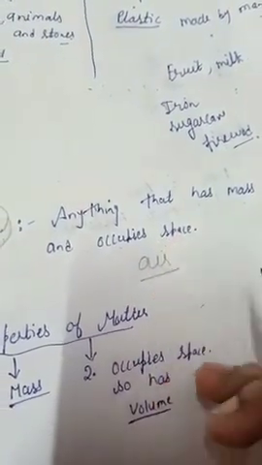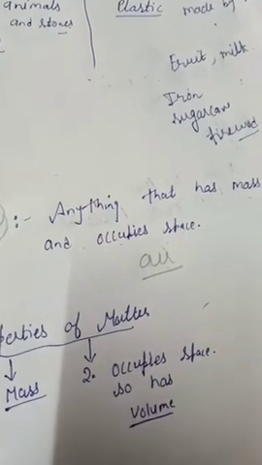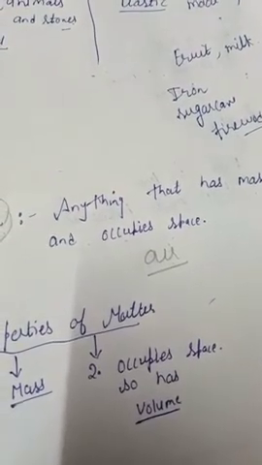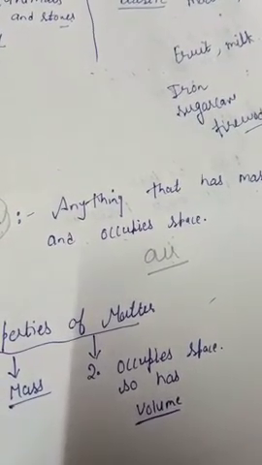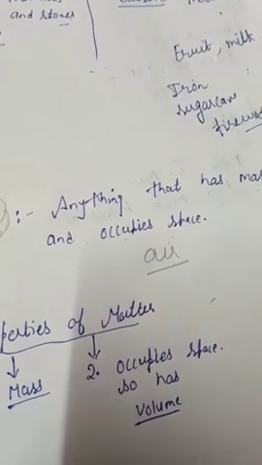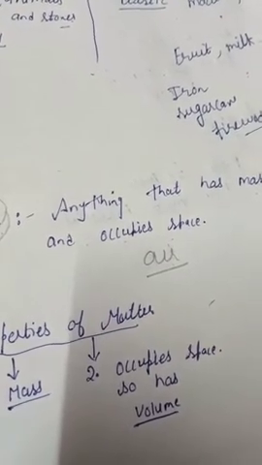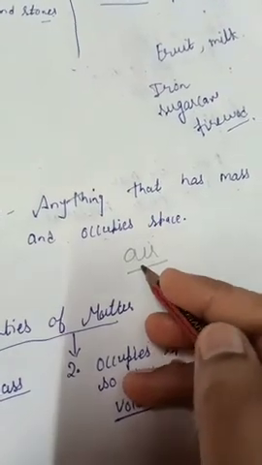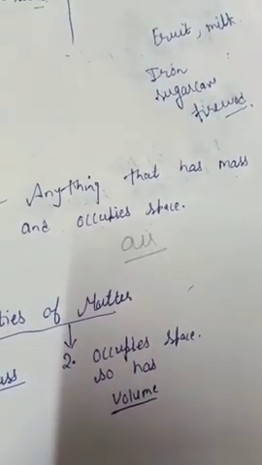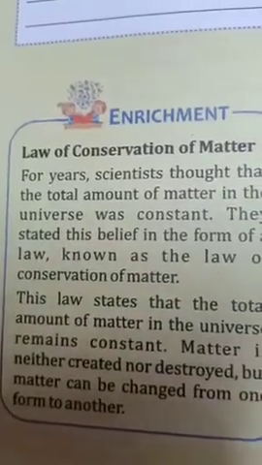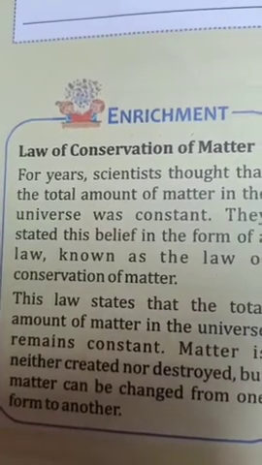Example: pen, pencil, copy, eraser, table, book, chair, spoon, bucket, everything around you, including air too. All the things are made of materials, and materials are made of matter.